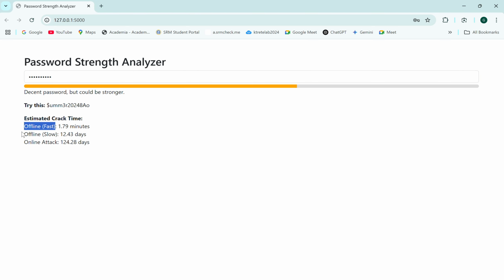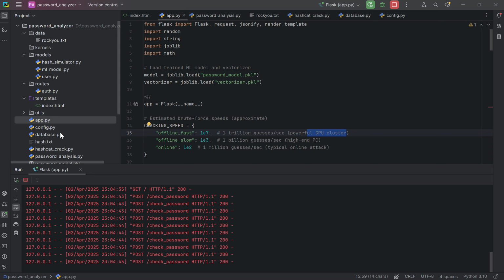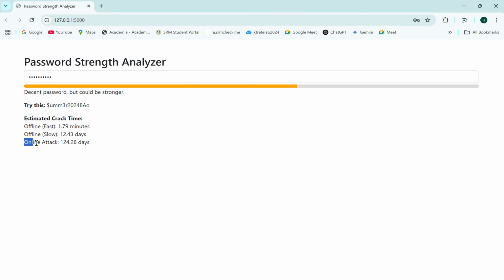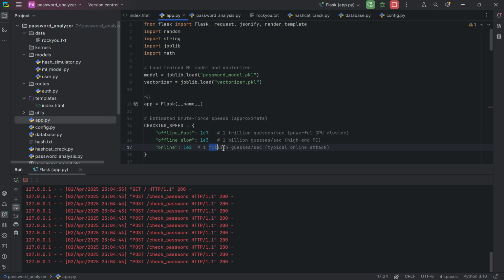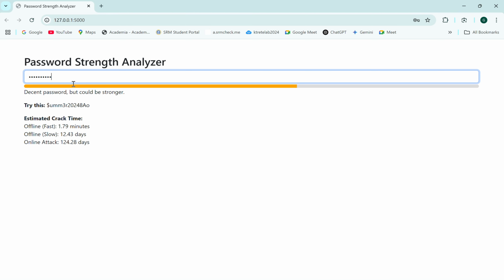When we are talking about offline slow attack, we are talking about 1 billion guesses per second, which is a high-end PC, generally with newer graphics cards, primarily NVIDIA and AMD. When we are talking about online attack, we are talking about 1 million guesses per second. It's a typical online attack, or typical software which we can see on the internet. Now, because we have written summer2024, we have got a suggestion: decent password but could be stronger.